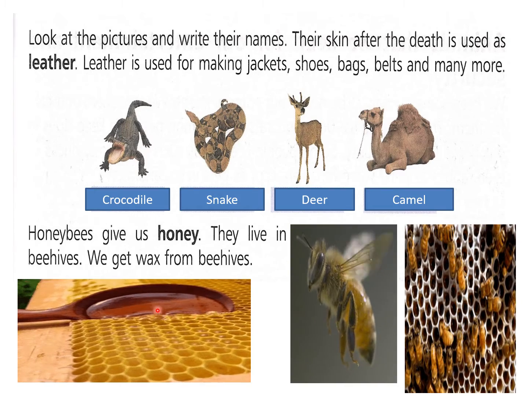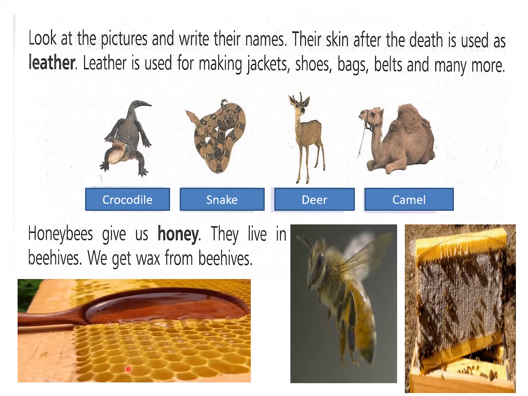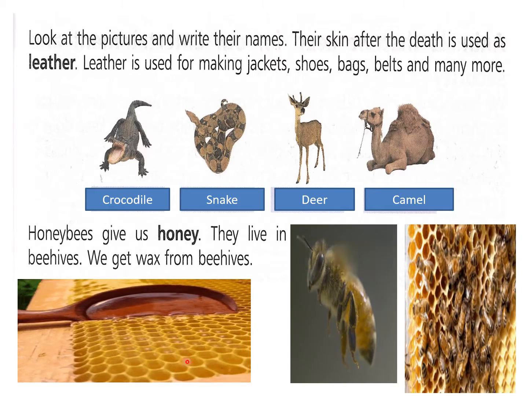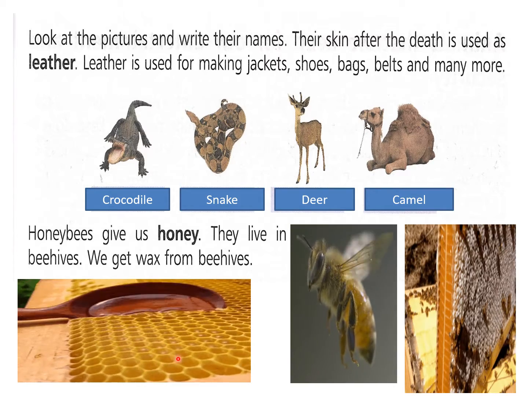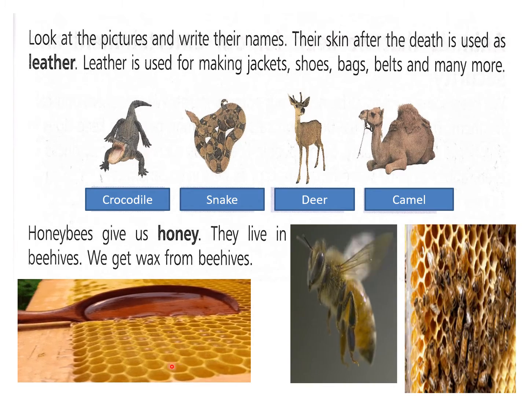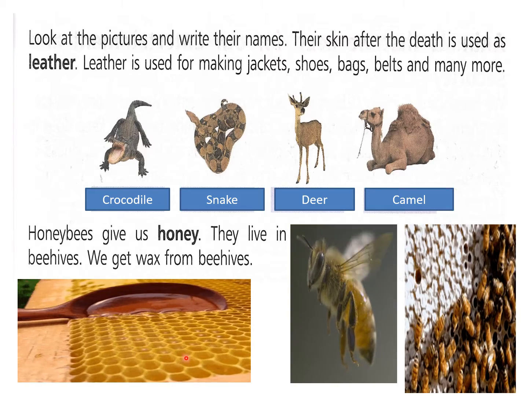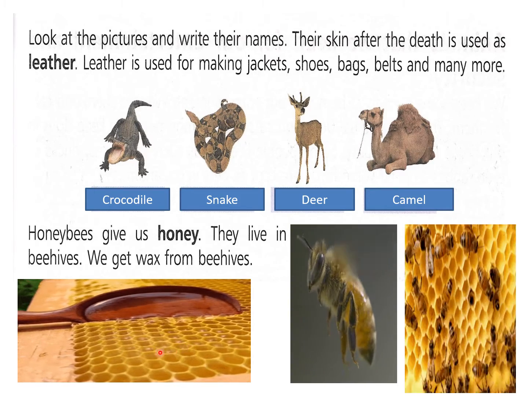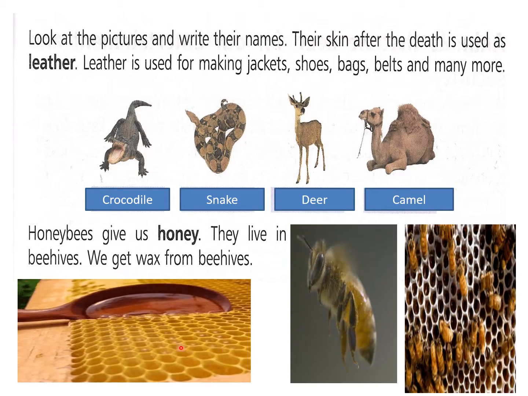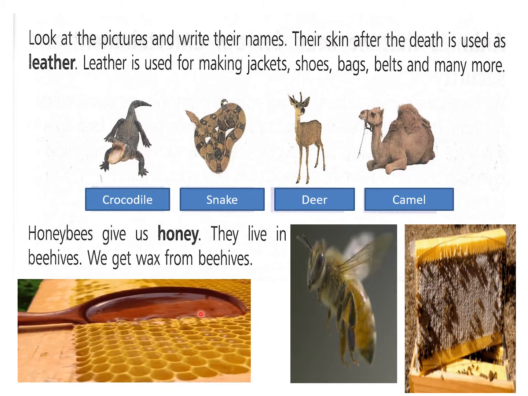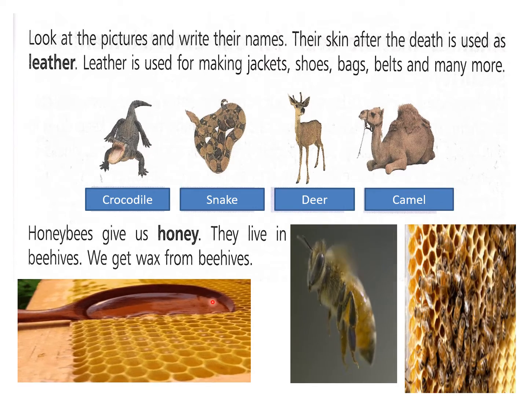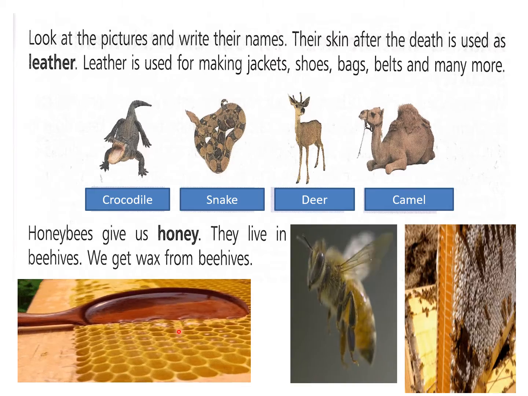You have to squeeze it, and then you can see the blocks made in the beehive like this. So all these blocks, when you crush them, then you will get the wax. They are made out of wax. Wax means moom. जिससे candles बनती है ना, that candle wax we get from the beehives only. So honeybees give us two things: wax and honey.